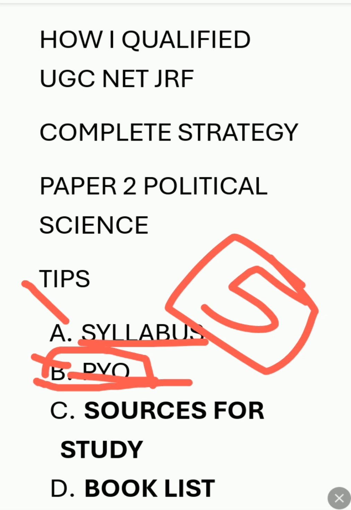There are always questions from the Constitution of India, and they can ask from any article. Sometimes they ask about All India Services, Article 312. Sometimes they ask about Article 244. Sometimes they ask about the Finance Commission, Article 280, or Article 243 on panchayats. So you have to analyze that part also. You can't leave it. Once you go through the PYQs, you will definitely understand what kind of questions are asked and from which part of the syllabus.